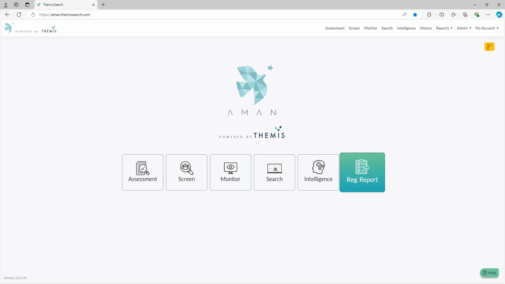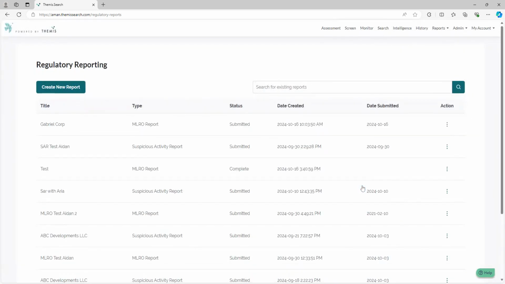In Bahrain, the requirement for organizations to submit suspicious activity reports and annual MLRO reports is outlined in the Anti-Money Laundering and Combating of Financial Crime module. Section AML3 covers the responsibilities and reporting obligations of the MLRO, and Section AML4 of this module details the procedures for both internal and external reporting of suspicious transactions and activity. Aman has been customized so you can generate these reports digitally through the platform. You can do this in our regulatory reporting module.